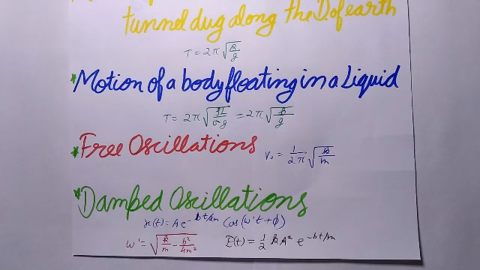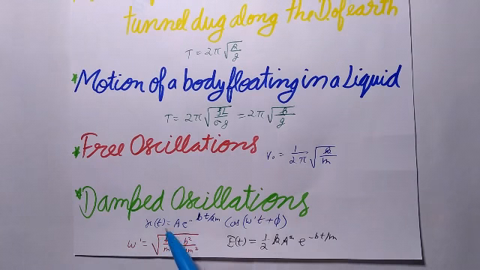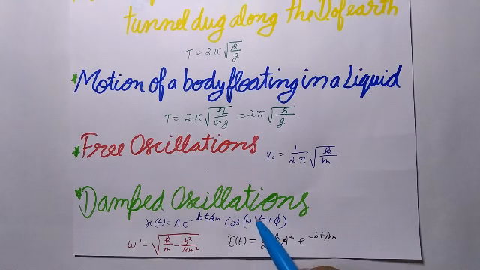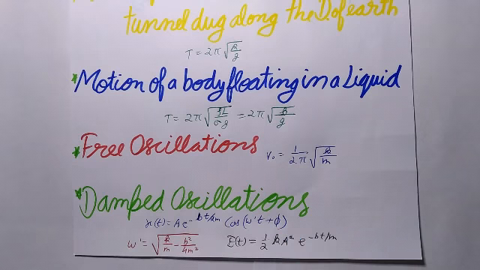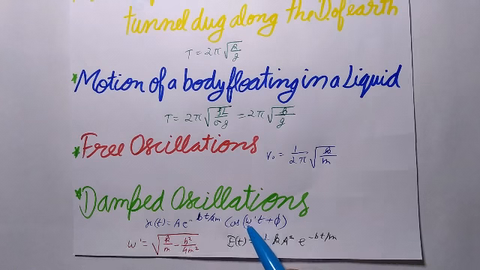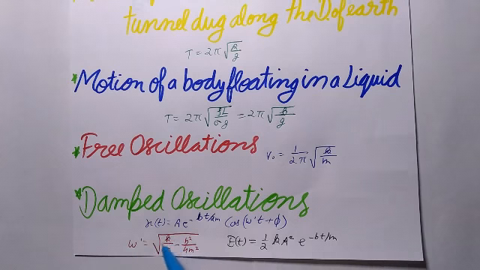If the damping force is given by Fd = -bv, where v is the velocity of the oscillator and b is the damping constant, then the displacement of the oscillator is given by x(t) = A e^(-bt/2m) cos(ω't + φ), where ω' is the angular frequency of the damped oscillator, and ω' is given by this expression, which is equal to √(k/m - b²/4m²).